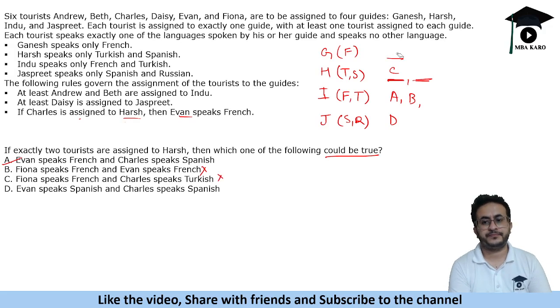Okay. And then Ivan speaks Spanish and Charles speaks Spanish. So if Ivan and Charles speak Spanish, they will be assigned here. But the condition says that if Charles is assigned to Harsh, Ivan speaks French. So this is not possible. And if Ivan speaks Spanish and Charles speaks Spanish, and you assign Charles here, we cannot assign 2 people to this person. So that means only the first statement could be true. The rest are definitely false ones.